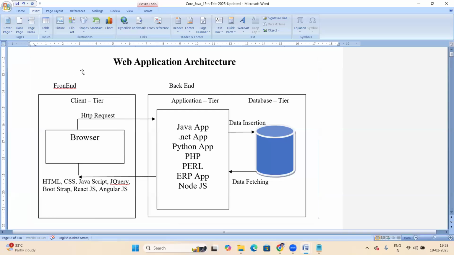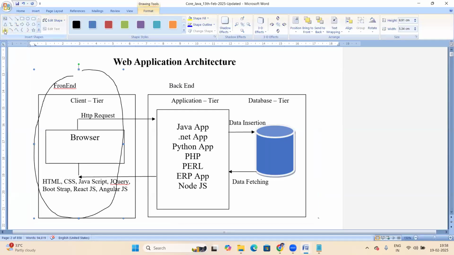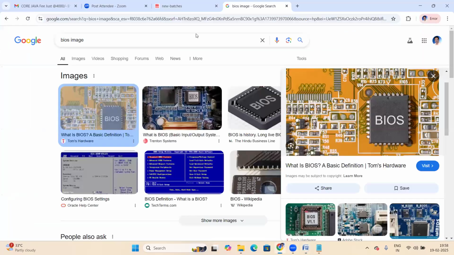So this part is the front end. Another part is the back end. There are two parts in a web application: this is the front end, and this is the back end. Front end means what we can see. The front end always interacts with users. For example, a front end example.